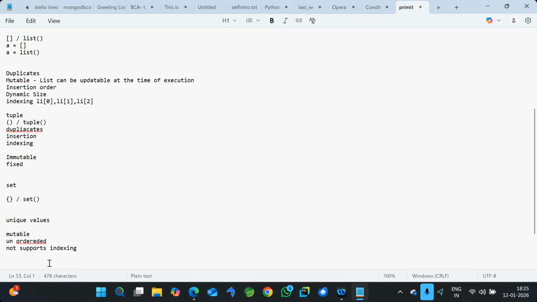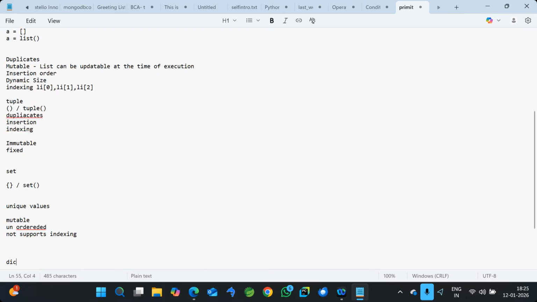And obviously the other one, unique values, mutable. So the common point between the list and set is the mutable nature, but the other three are all different. List allows duplicates, set does not allow, it is unique. And list maintains the insertion order, set does not maintain the insertion order, and indexing is also not supported. Okay, this is the basic difference between the list and the set.